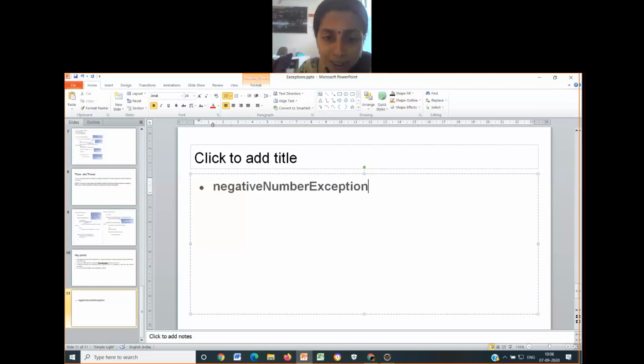So the meaning of this problem statement. Ma'am, can you just repeat the question? I will repeat. I will tell it in a simpler way. You have to read a number from the user. That number, if it is positive, you have to find the factorial of that number. If it is negative, it has to throw an exception, negative number exception.